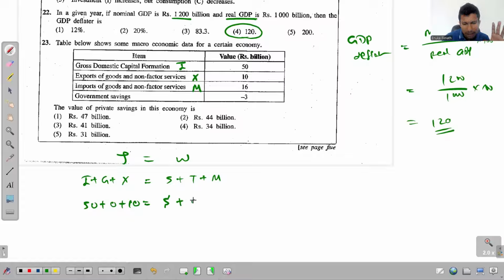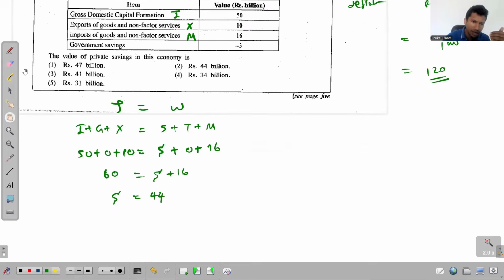Tax is not given, so 0. Imports is 16. So we get 60 equals savings plus 16, and savings equals 60 minus 16, which is 44. This is the total amount of savings, and we know that this total savings is received mainly under two components.